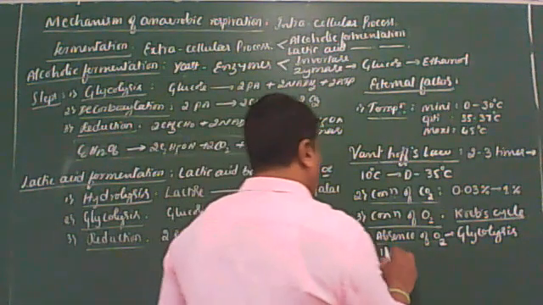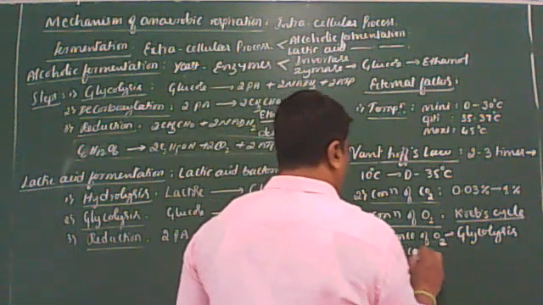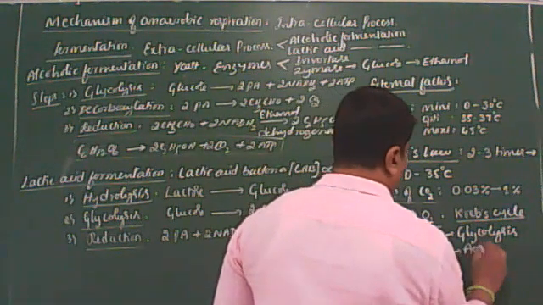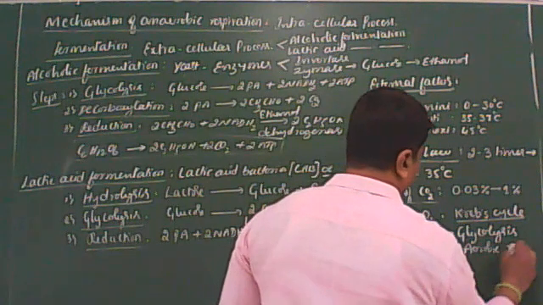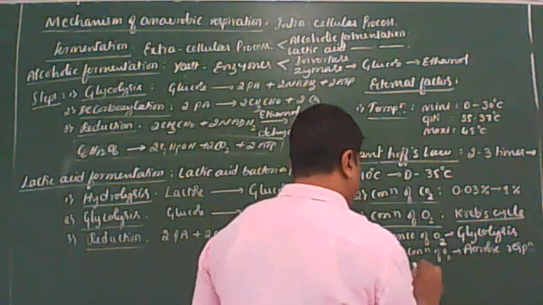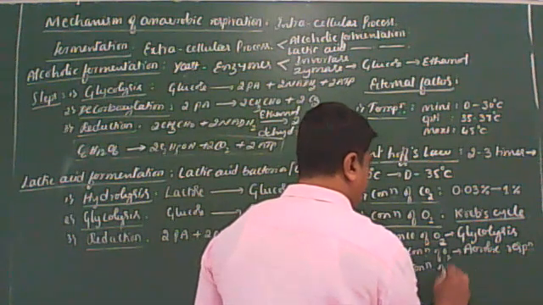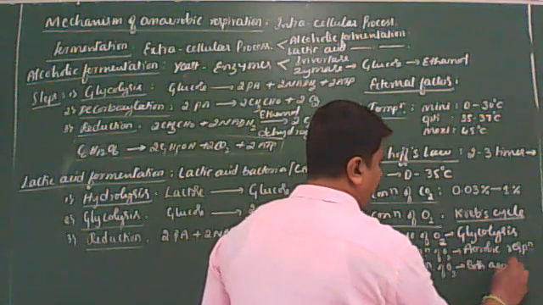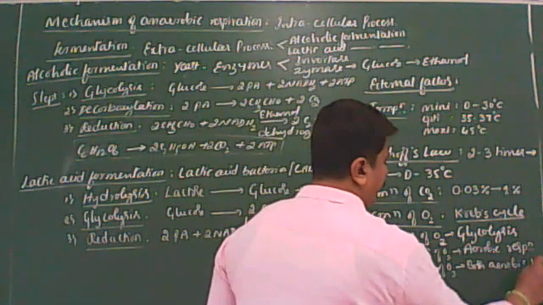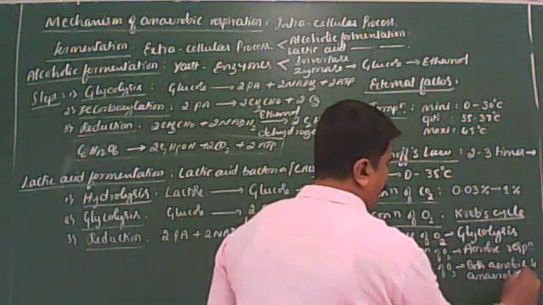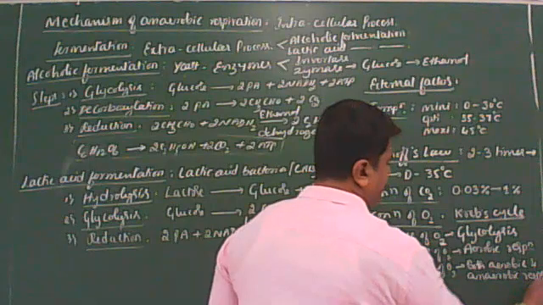At high concentration of oxygen, aerobic respiration takes place. At low concentration of oxygen, both aerobic and anaerobic respiration take place.